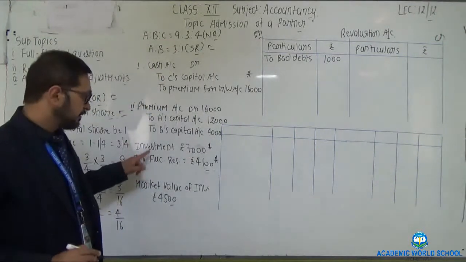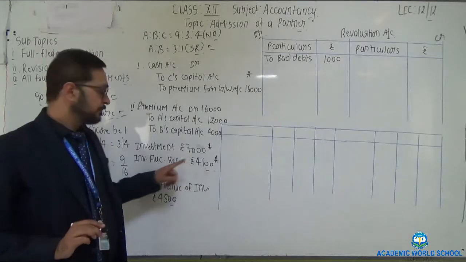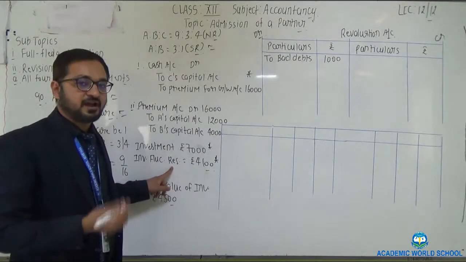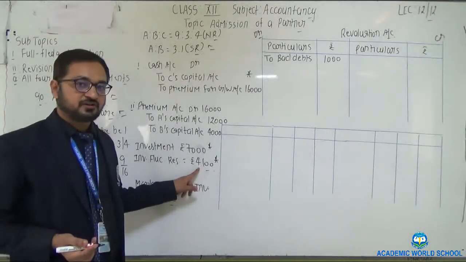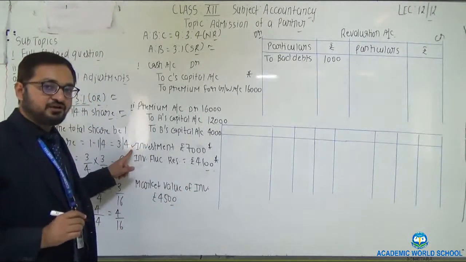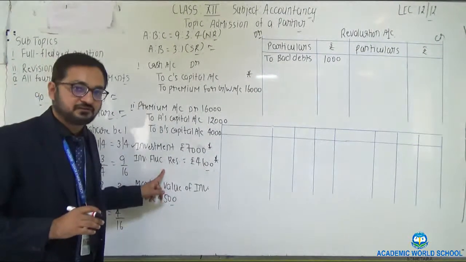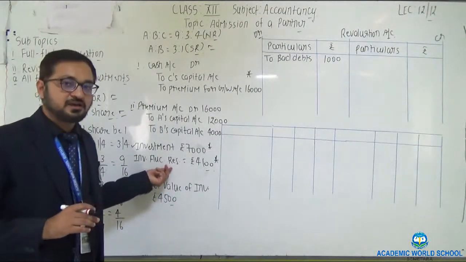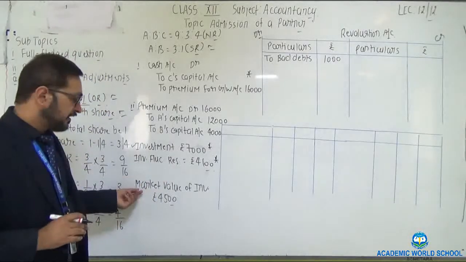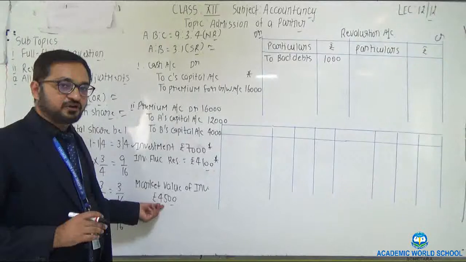Now see students, the book value of investment is 7000. The investment fluctuation reserve on the liability side is 4100, which means that if there is any fluctuation in the value of investment, the balancing figure is to be adjusted through its reserve, as the reserve is already made. Now the market value of investment given in the adjustment is rupees 4500.